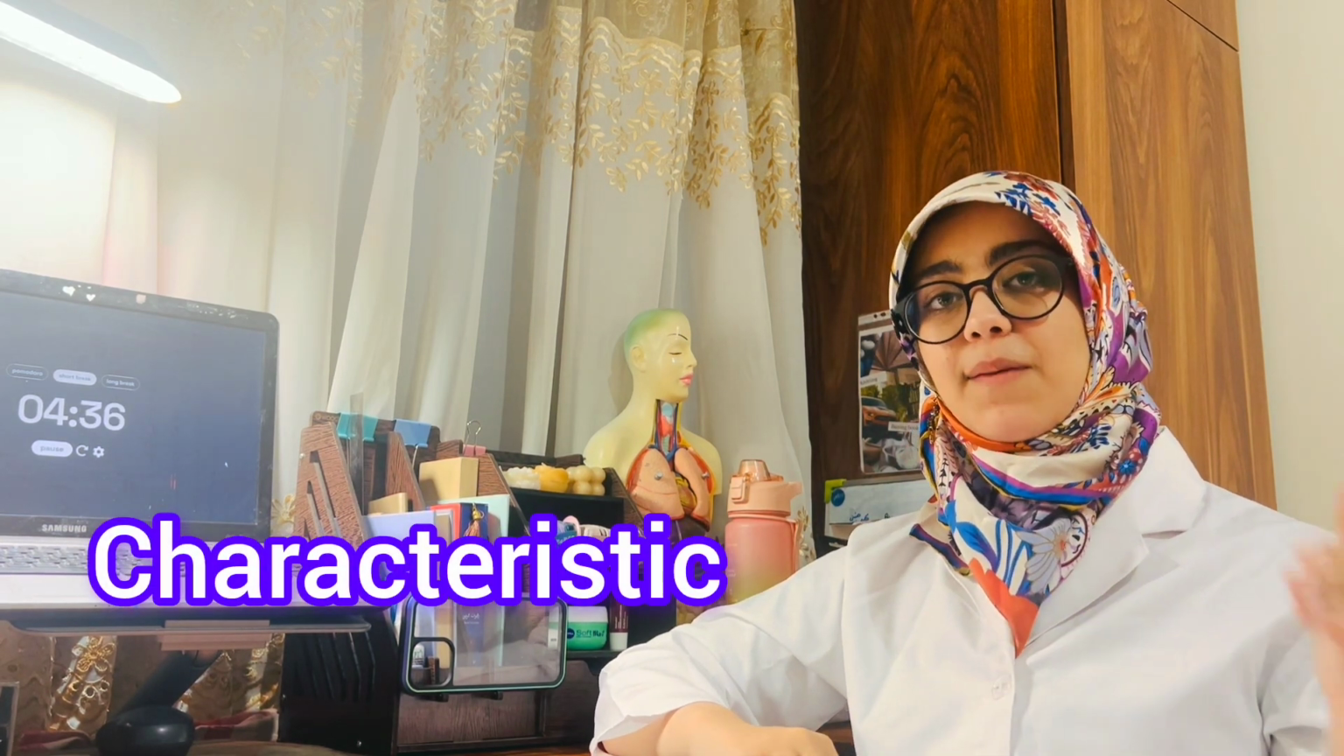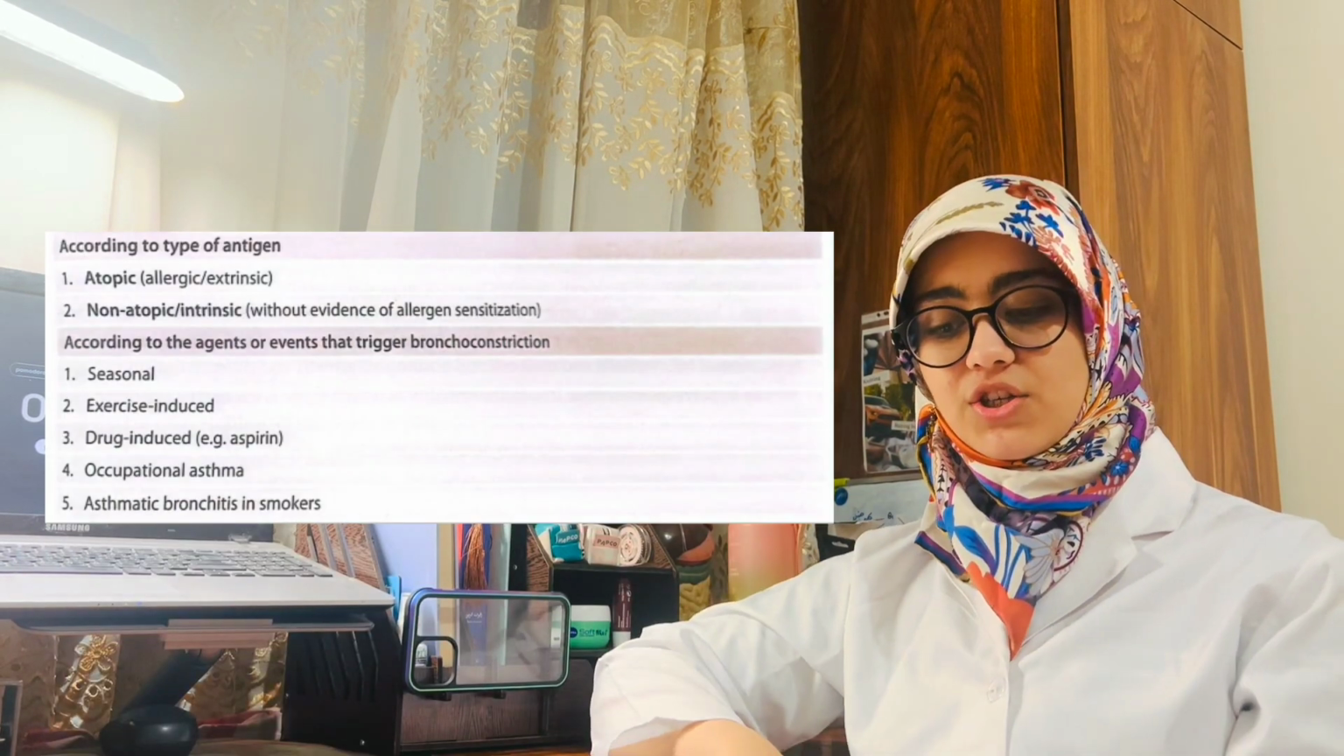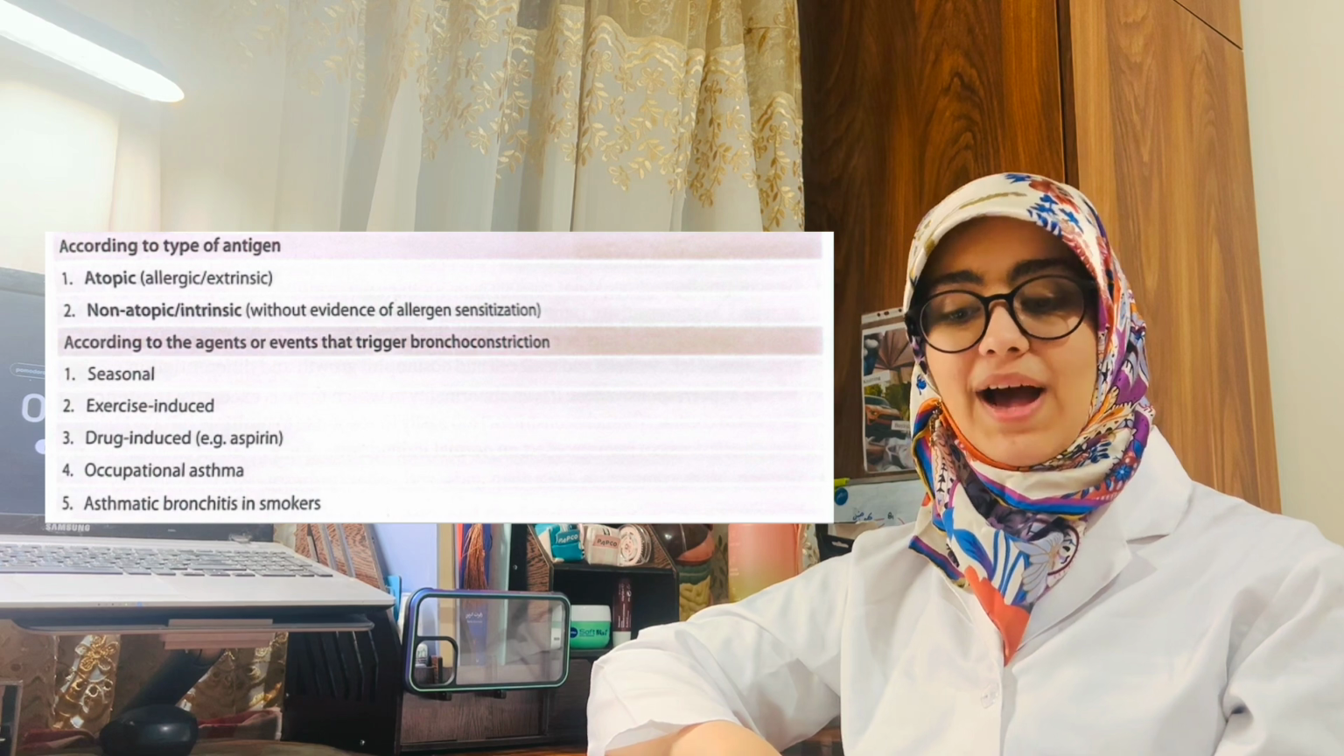Now that we know the definition of this disease, let's take a look at the characteristics. You can see episodes of bronchial constriction, which is the constriction of your bronchi, but it is partly reversible. You will see inflammation of the bronchial walls and increased mucosal secretion. Now, we need to know that we have different categorizations or classifications for asthma.